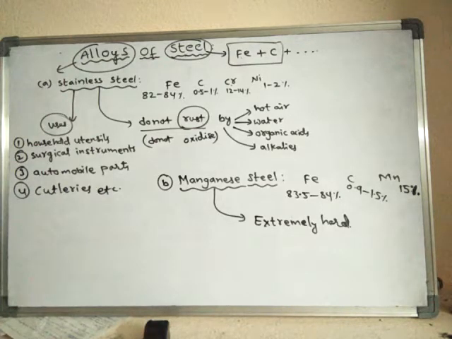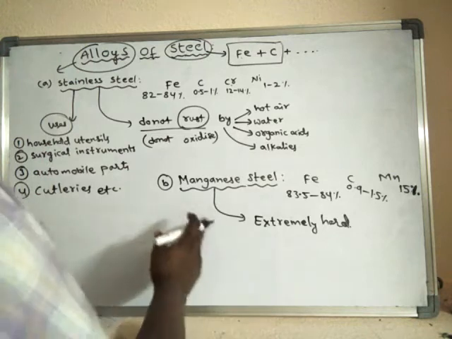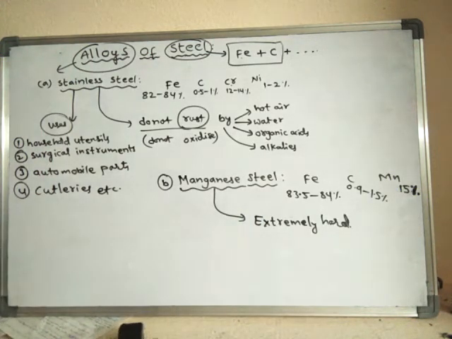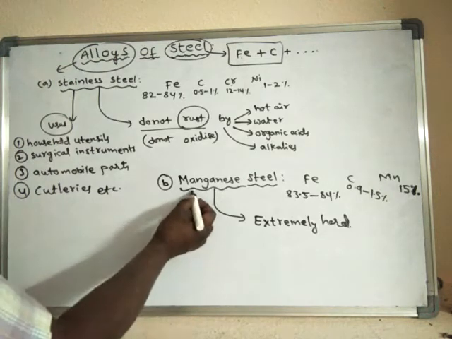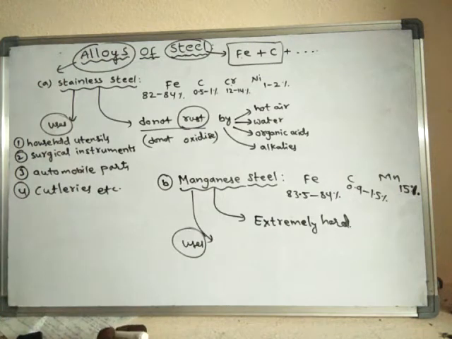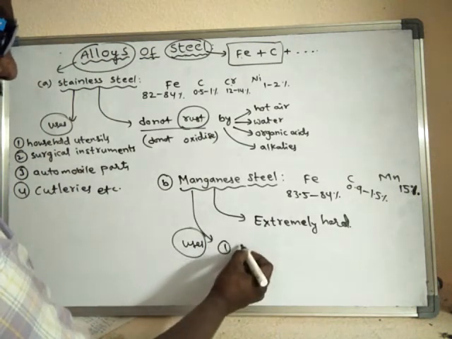So this manganese steel is used for many purposes because it is extremely hard. If you speak about the uses of manganese steel, it is used in the manufacturing of